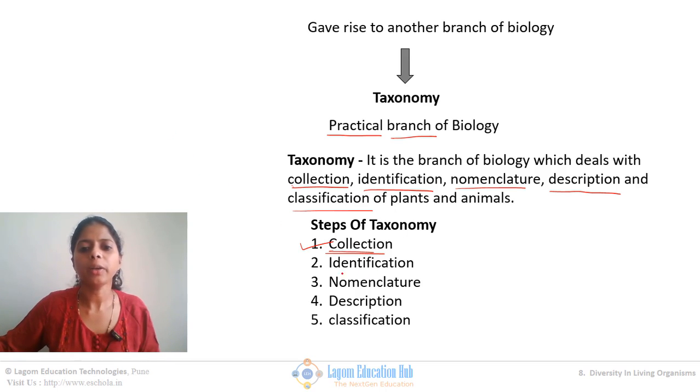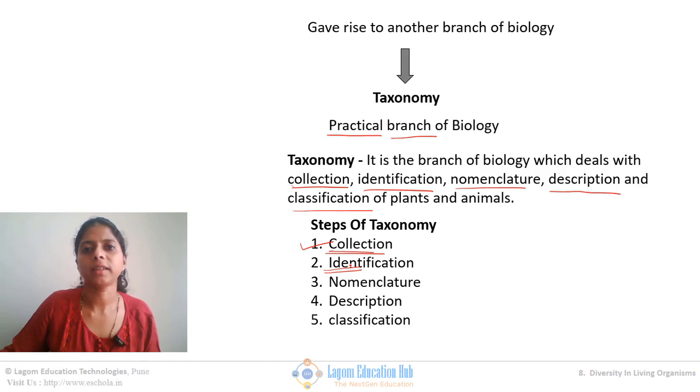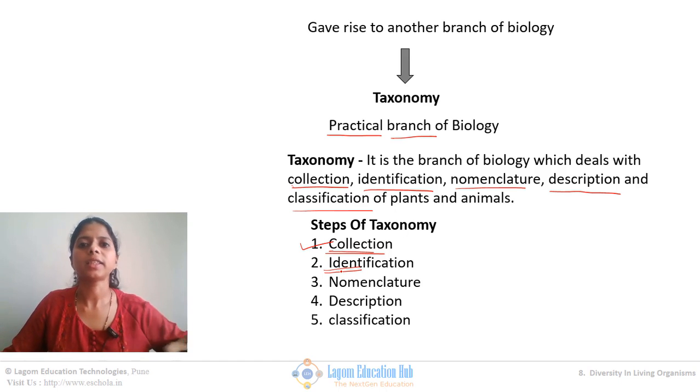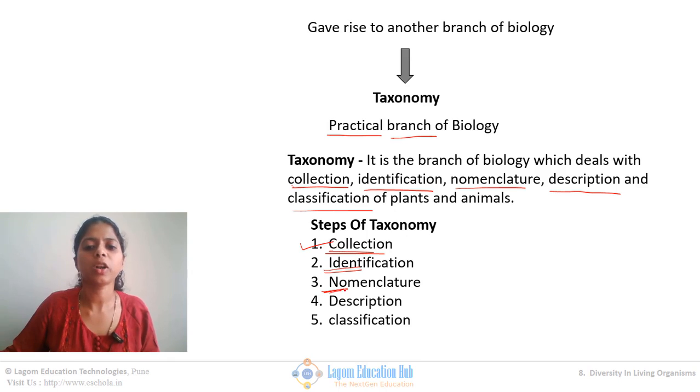Then I will try to identify them. I will try to identify them on the basis of some characteristic. Like I will identify them, yeah, these are plants, these are animals, like this, simple identification. Then we will name them. Now this is called nomenclature. Nomenclature simply means naming the organism.